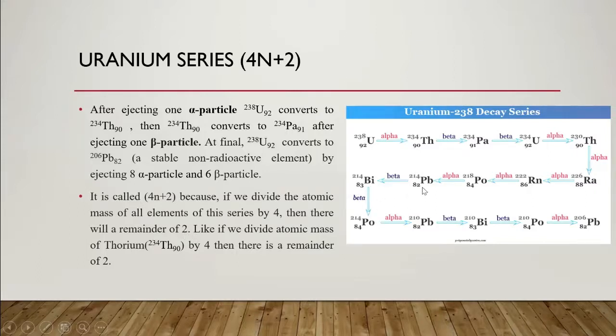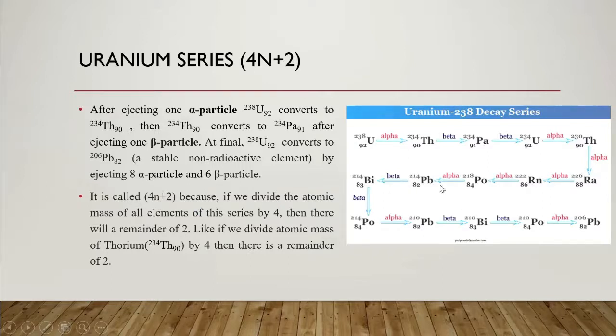Like if we divide this 214 lead, there will be a remainder of 2. Here is one example. Each of these elements will give the same 4n plus 2.